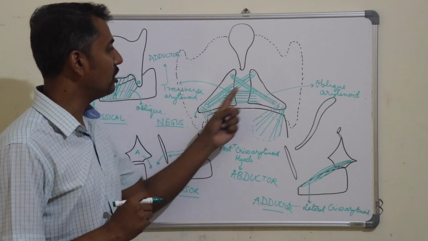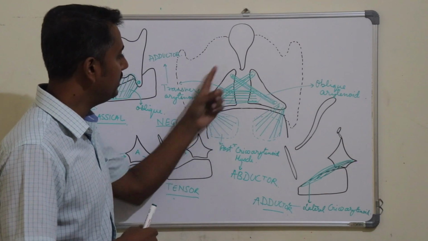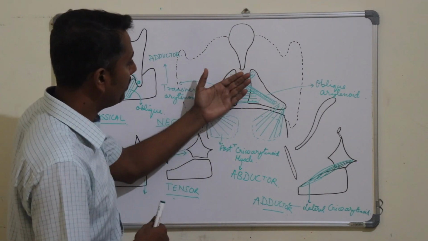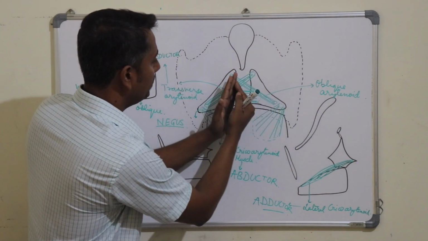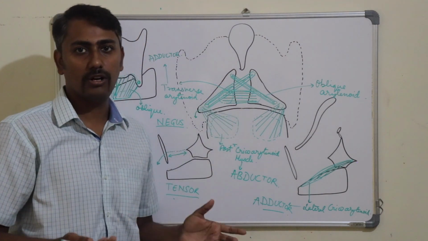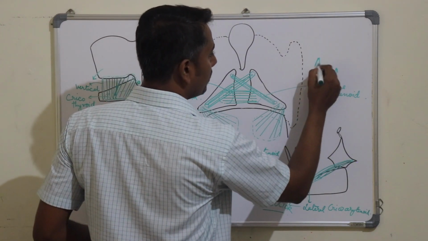So what would be the action of this oblique arytenoid? By looking into this diagram, we can easily decipher the action of this oblique arytenoid. Whenever this oblique arytenoid contracts, it will pull the two arytenoids towards each other, and that will cause adduction of the vocal cord. So again, the oblique arytenoid is an adductor of the vocal cord.